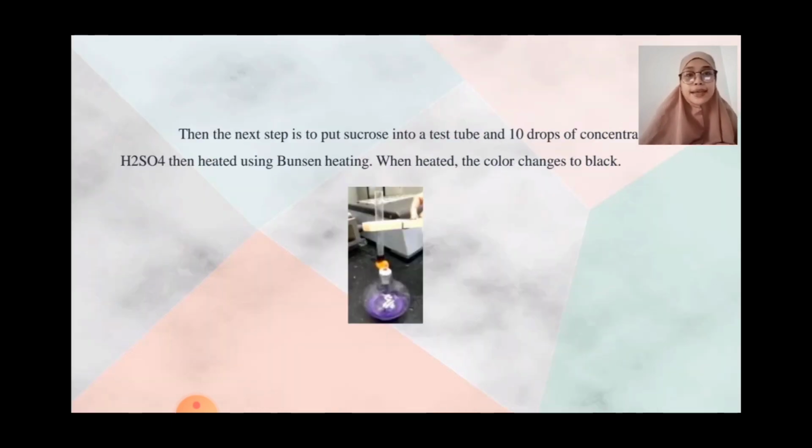Then the next step is to put sucrose into a test tube and add 10 drops of concentrated H2SO4, then heat using a Bunsen burner. When heated, the color changed to black.